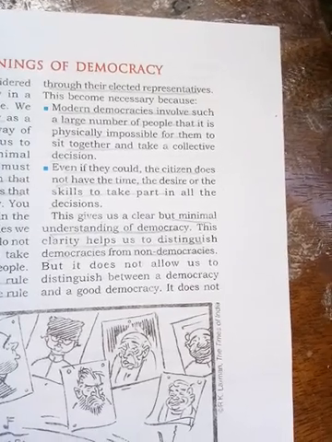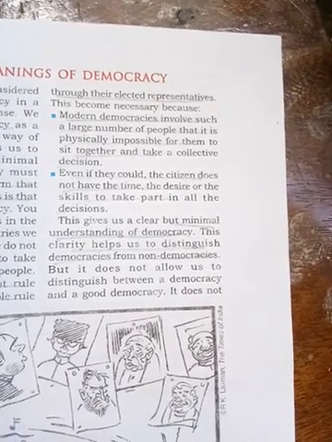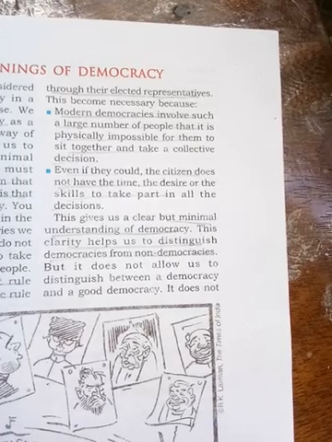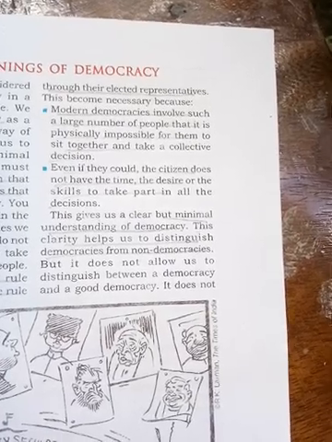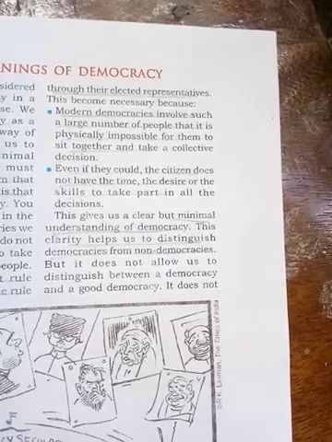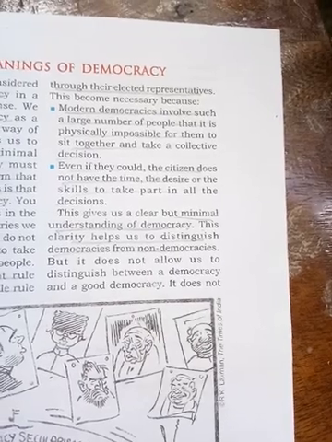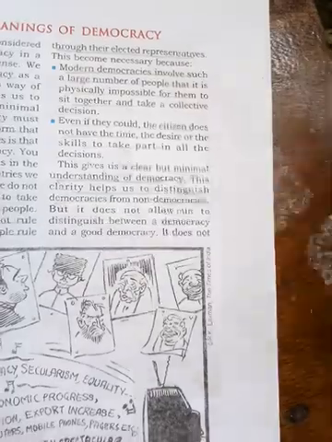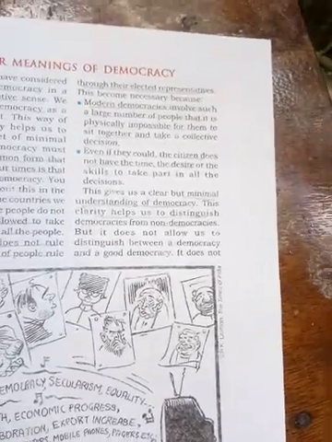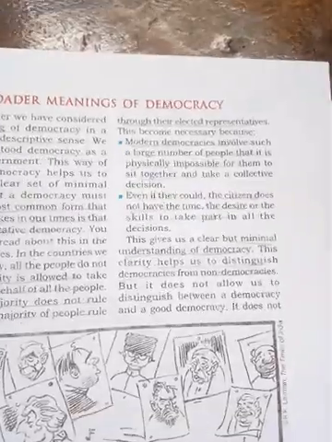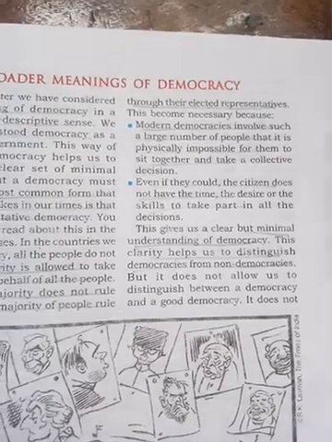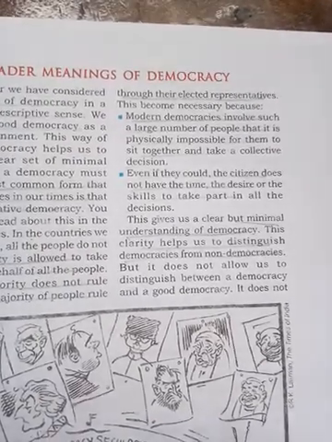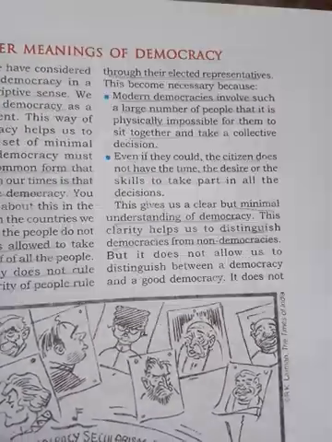Even if the citizens do not have the time, desire or skill to take part in all decisions, this gives us a minimal understanding of democracy. That means, in one way or another, directly or indirectly, they are involved in decision making.